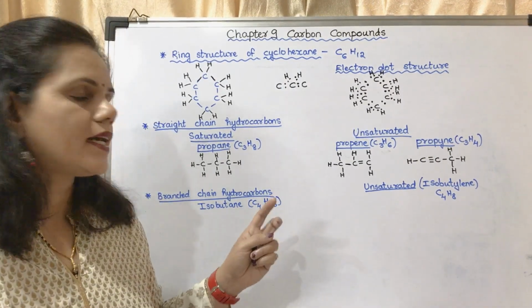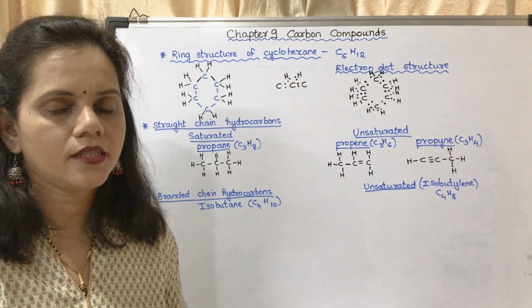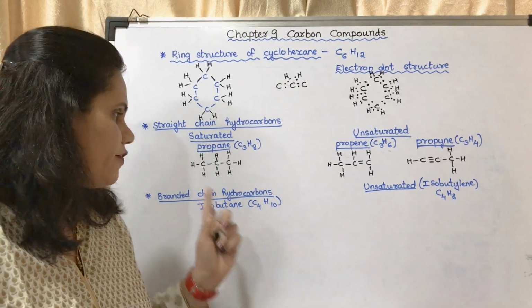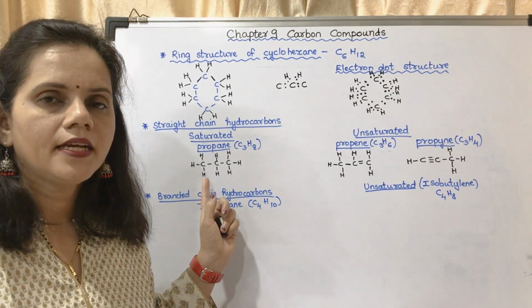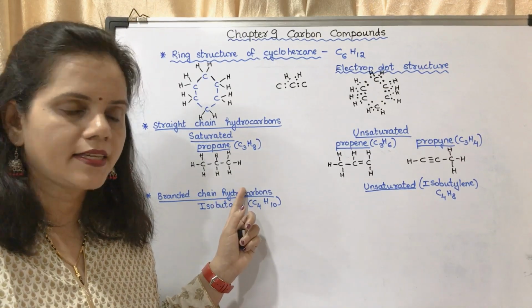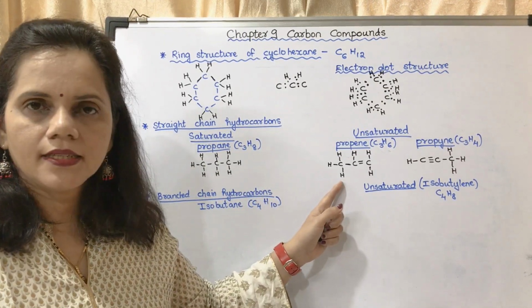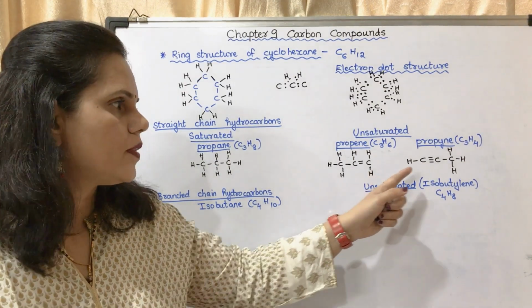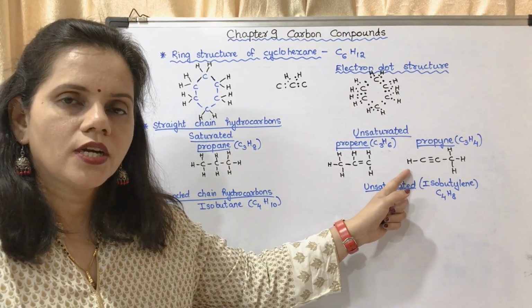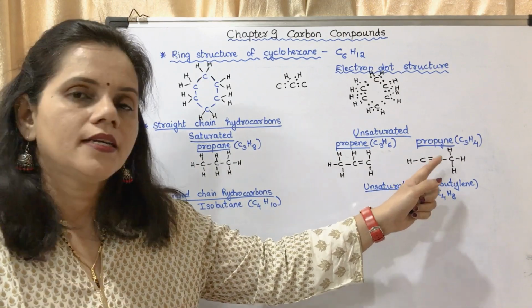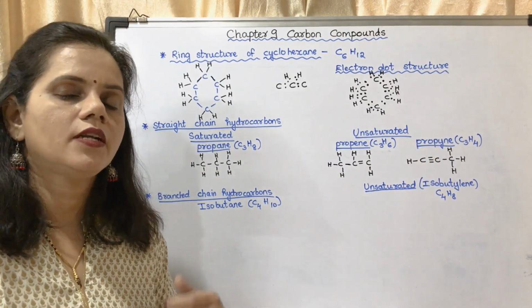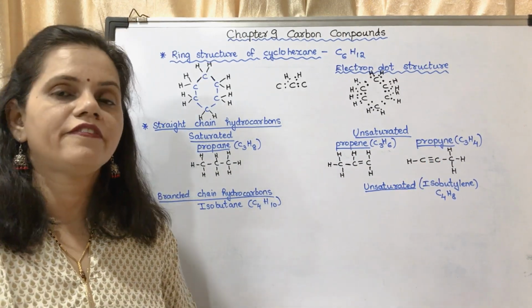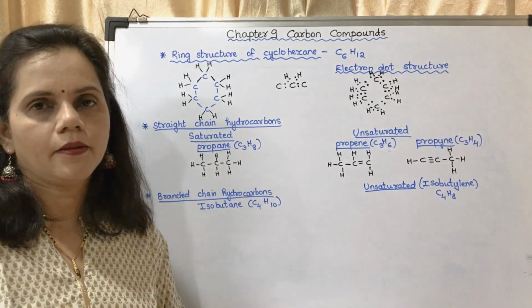Now what will be the condensed formula, condensed structural formula? For this it will be CH3, CH2, CH3. This will be CH3, CH double bond, CH2. For this it will be CH triple bond, C, CH3. Okay, so this will be the condensed structural formula of these compounds.